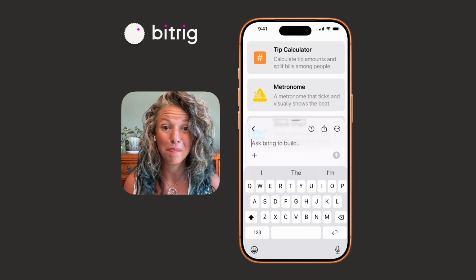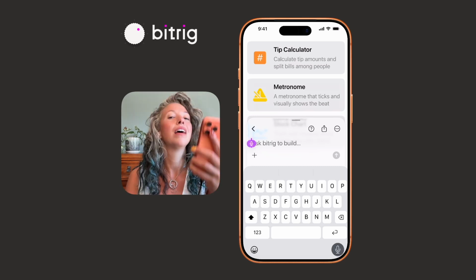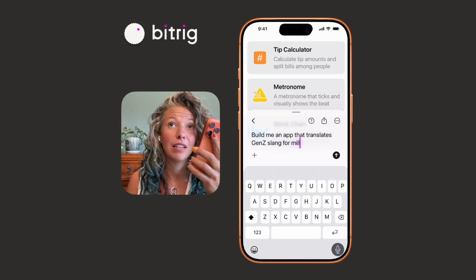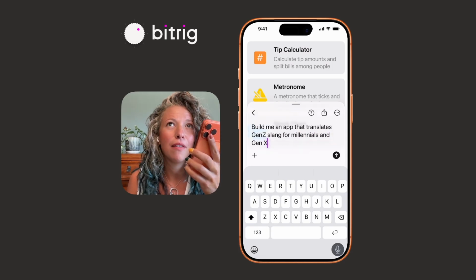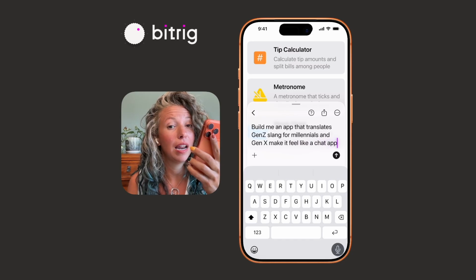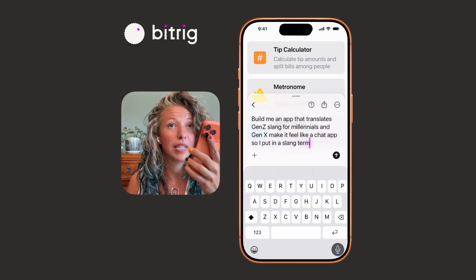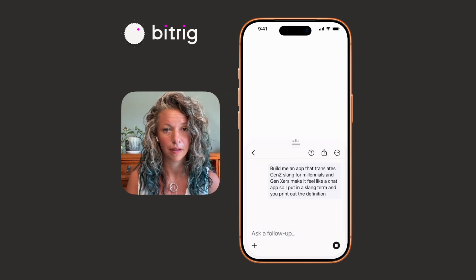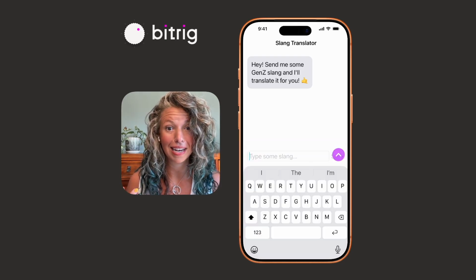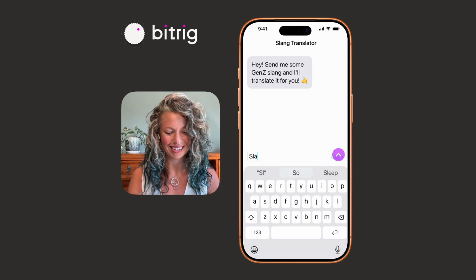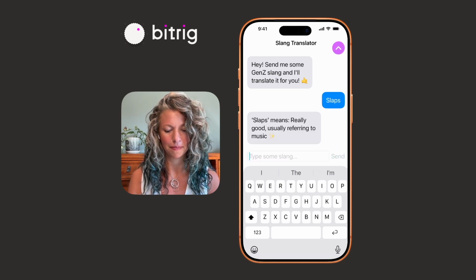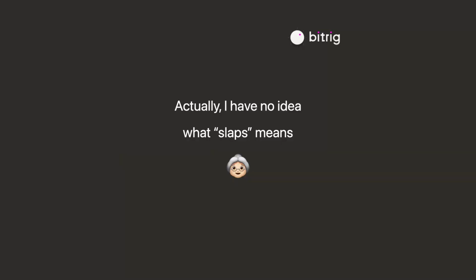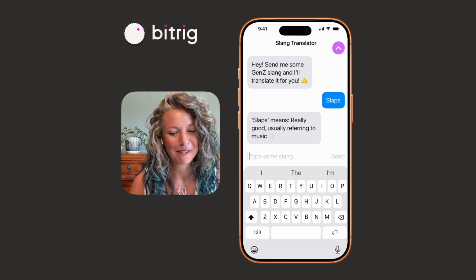Okay, I've opened up a new project in Bitrig, and we're ready to get going. Build me an app that translates Gen Z slang for millennials and Gen Xers. Make it feel like a chat app. So I put in a slang term and you print out the definition. Okay, let's ask it what slaps means. Okay, you know what? That feels spot on. But we can make this even more accurate.